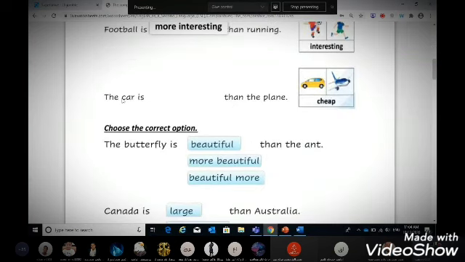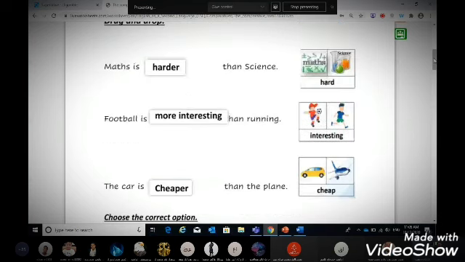Sentence number 3, we have a car and we have a plane, and we are going to use the adjective cheap. So we are going to compare the price of going by car or traveling by plane. Very good. So here the car is cheaper than the plane. The car is cheaper than the plane. Good. We move on quickly to exercise number 2.